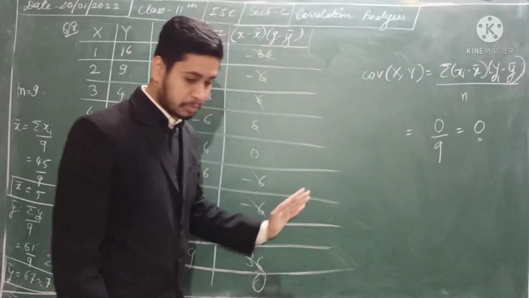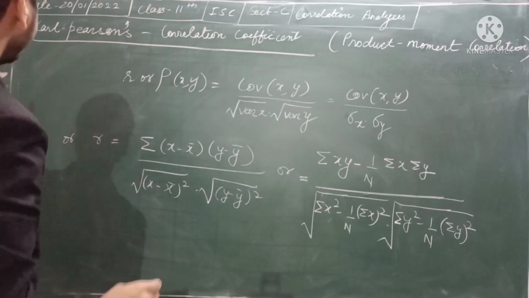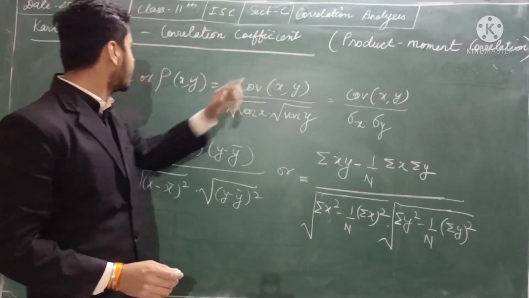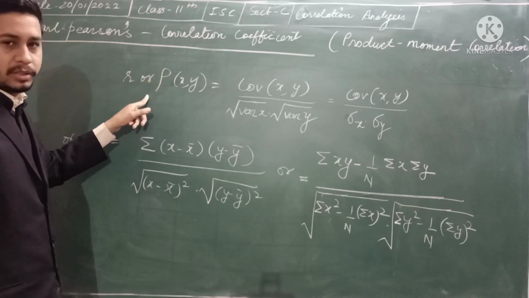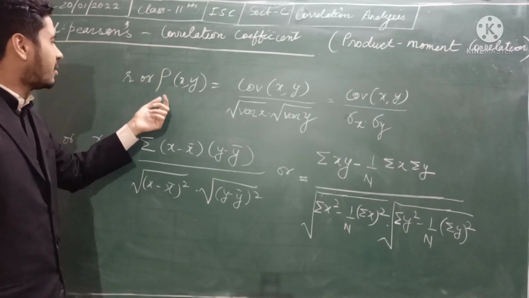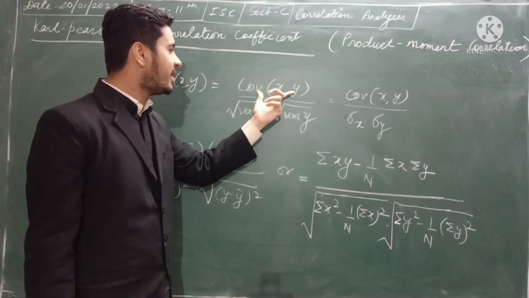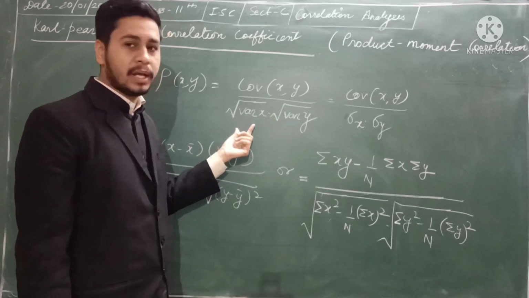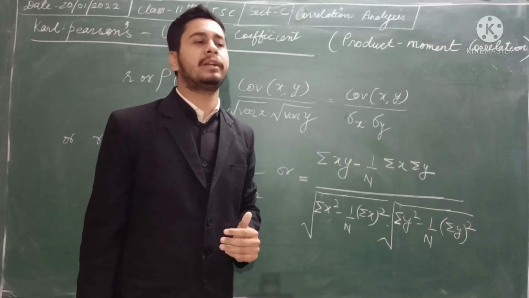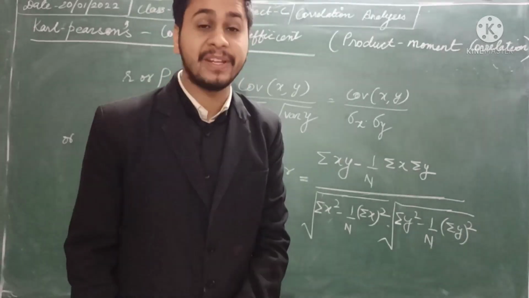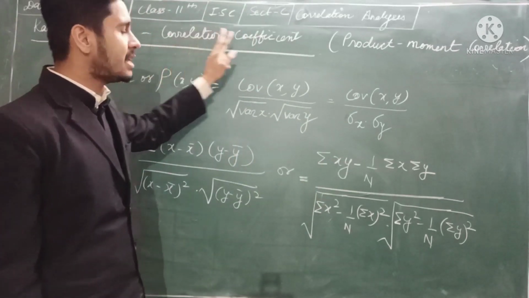So let me just write the formula and all. So this is Karl Pearson's correlation coefficient, which is denoted by r or rho. You can call that rho, or sometimes sigma also. So rho xy, or you just mostly say r. So r is equal to covariance of x and y, whole upon under root of variance of x into under root of variance of y. I told you that we'll be requiring the formula of covariance between x and y. So here you need to use that if you want to find Karl Pearson's correlation coefficient.